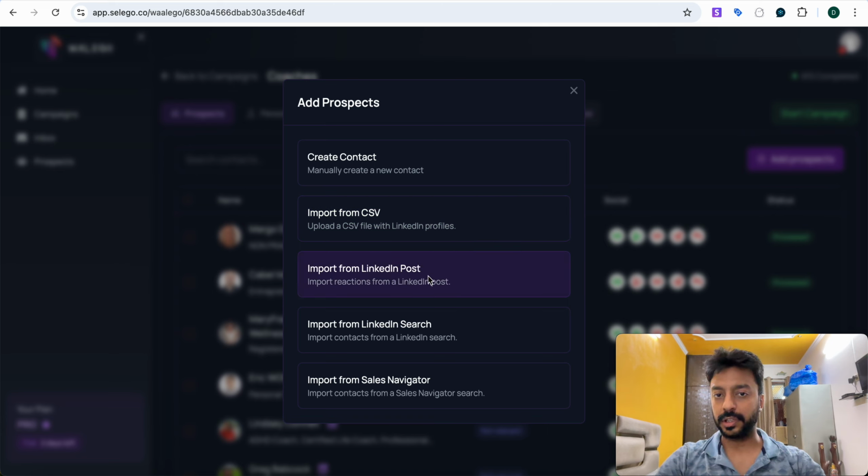You can directly import the list of all the people who have liked a particular post. Let's say you encountered one of the posts where people are interacting, and you want to send them a connection request, so you can import directly from this list. And then you can import from LinkedIn searches as well. So maybe you have done a LinkedIn search.